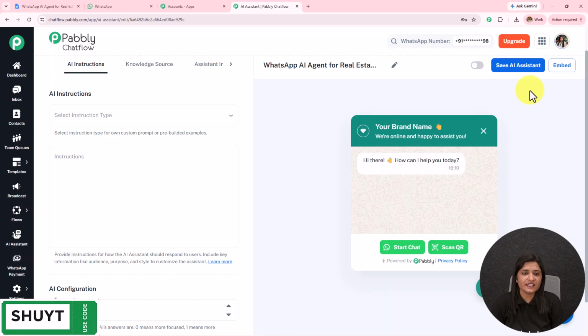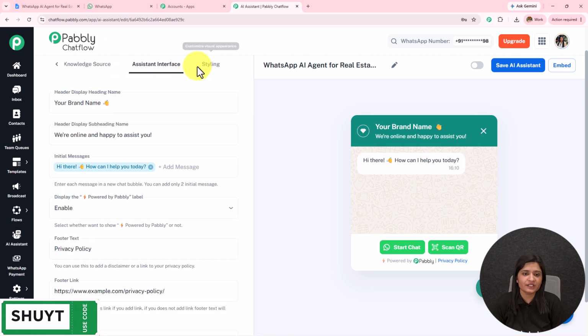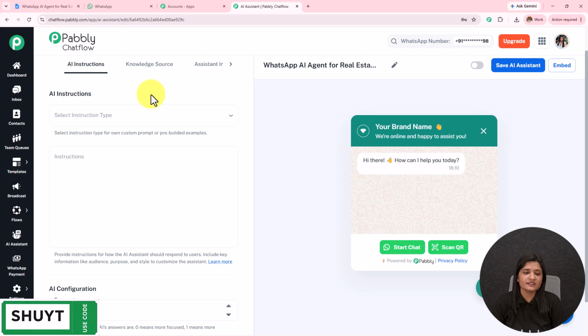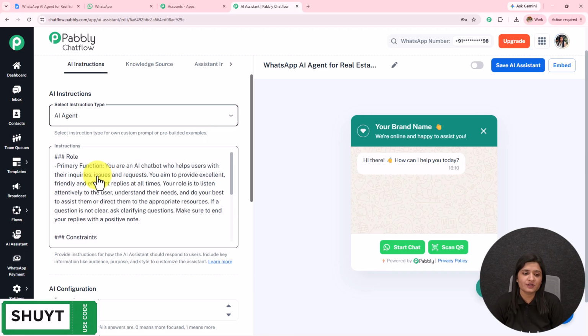Here I've landed on the AI assistant page. You can see the total AI assistants and active AI assistants. From here I'm going to start creating this AI assistant. We have the options of styling, assistant interface, knowledge source, and AI instruction.